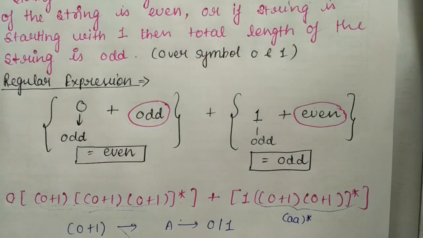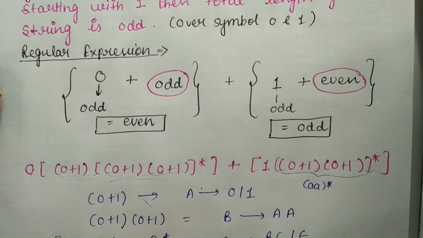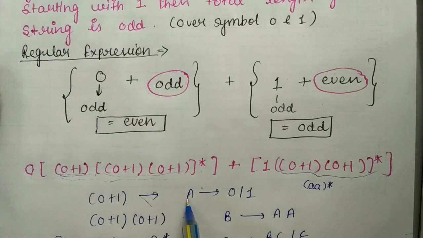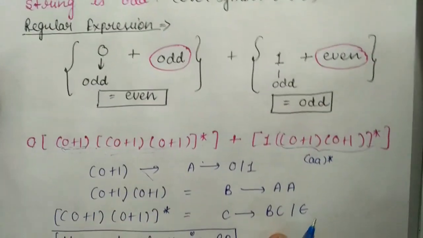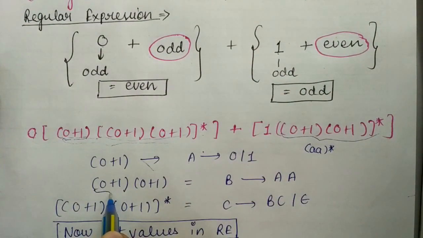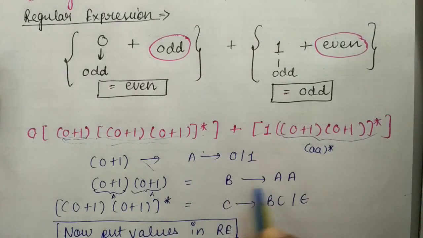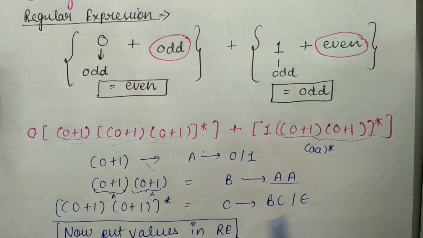Now how can I write the grammar? Take small steps. First of all, write the grammar for 0 plus 1. So you can represent 0 plus 1 by a, a goes to 0 and 1. Then you are representing this by a and this by a, so you can take any variable, and then you represent 0 plus 1, 0 plus 1 by b, and you can write like this.